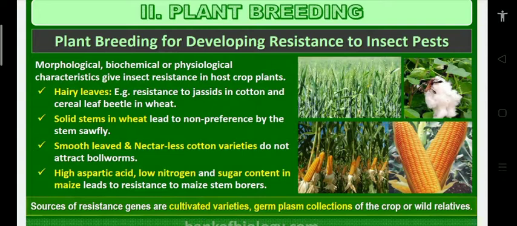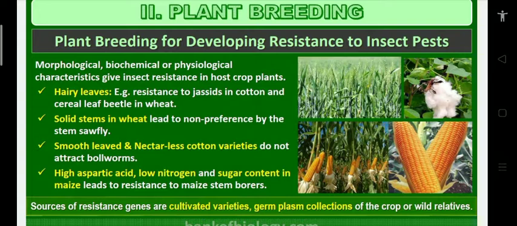Smooth-leaved and nectarless cotton varieties do not attract bollworms. If the leaves are not smooth, they are attracted by bollworms. Smooth leaves are a morphological character. Nectarless cotton varieties, a biochemical character, do not attract bollworms. So changes of morphological, biochemical or physiological characters are very, very important.